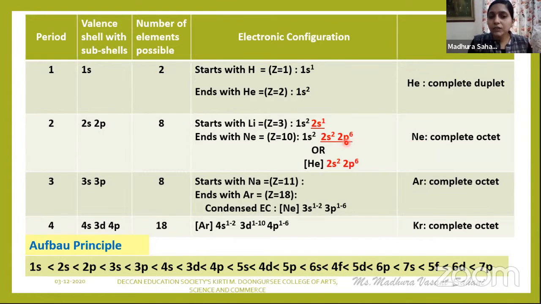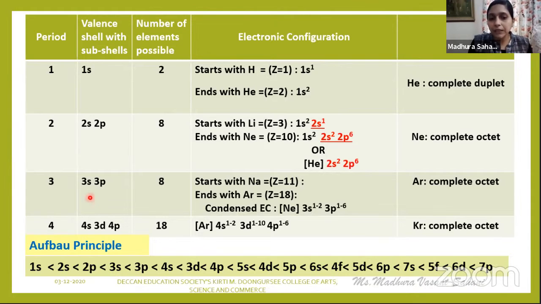Similarly, for the third period, here 3s and 3p are there, but here we have not mentioned 3d because, as per the above principle, just look here. 3d has a higher energy level than 4s. Therefore, instead of entering the electron in the 3d in the third period, it always prefers to enter in the fourth period. So we will never mention the 3d in case of the third period. For the third period, we'll mention 3s and 3p. I have given you the reason when I was explaining the diagram.